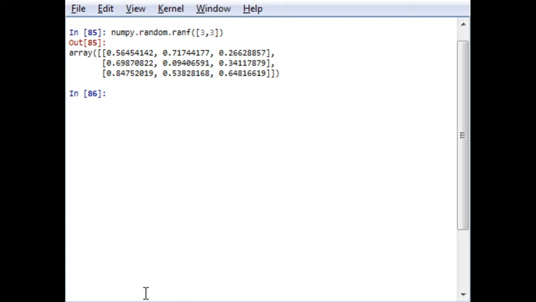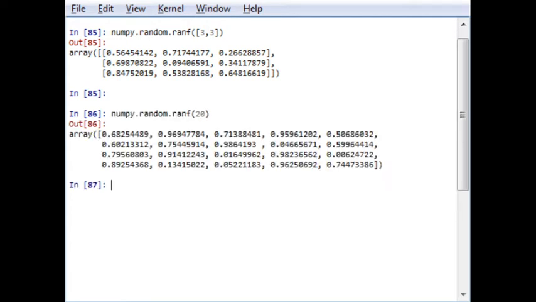So this is quite simple. For example, if you want to generate an array of 20 elements, it will generate an array of 20 elements, a single dimension, not a multi-dimension. Okay.